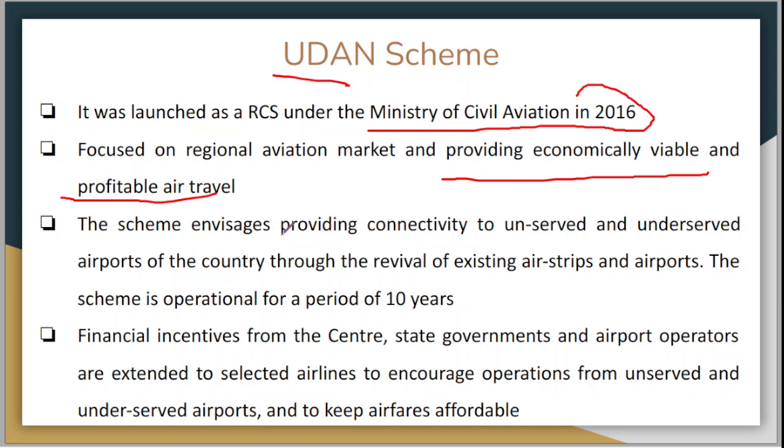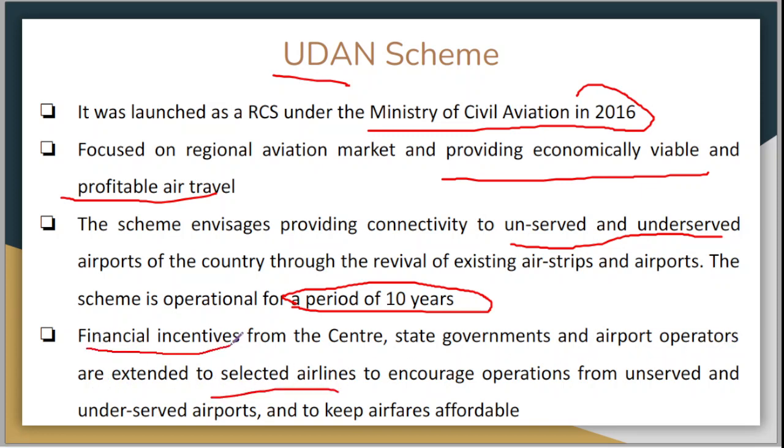This scheme envisages providing connectivity to unserved and underserved airports of the country through the revival of existing airstrips and airports. The scheme is operational for a period of 10 years. So this might come as a question in your exams, that for how much period of time UDAN scheme is operational. So it is a period of 10 years. Financial incentives from the central, state governments and airport operators are extended to selected airlines.